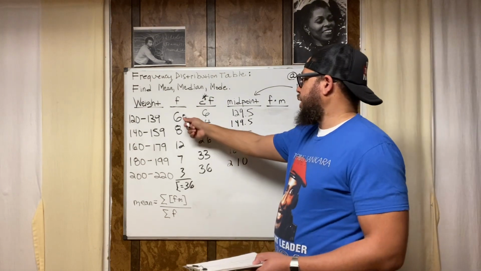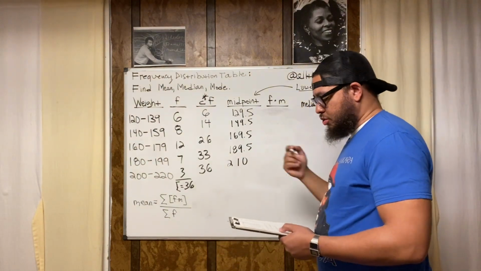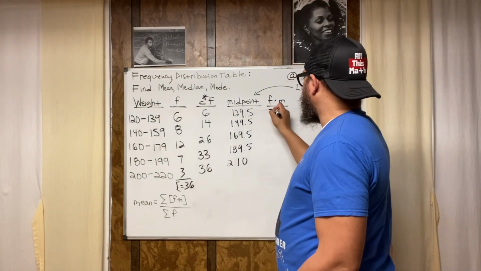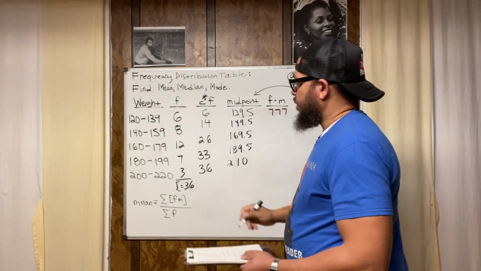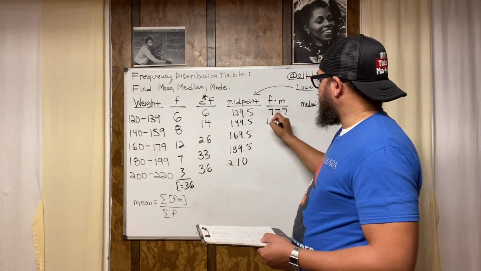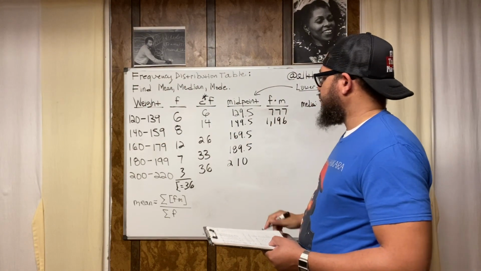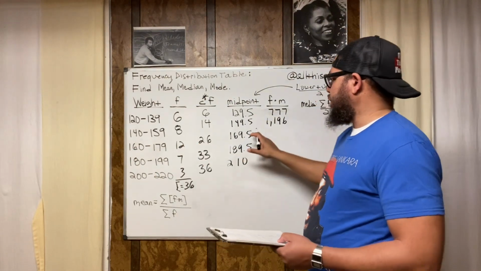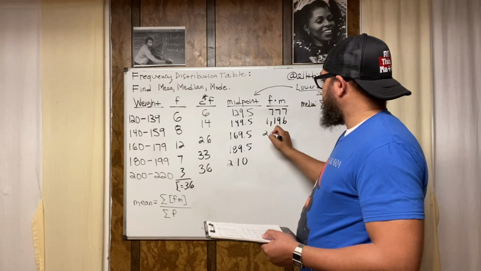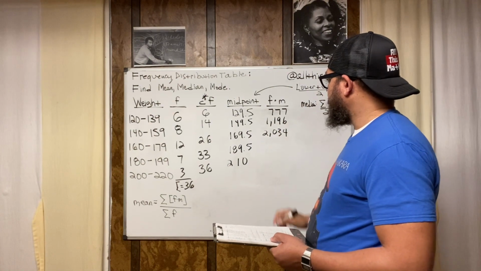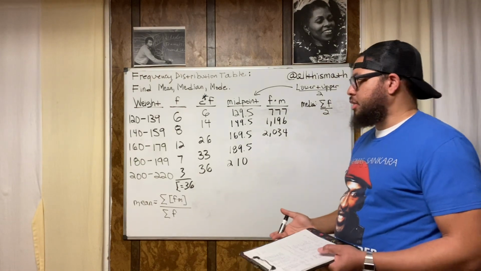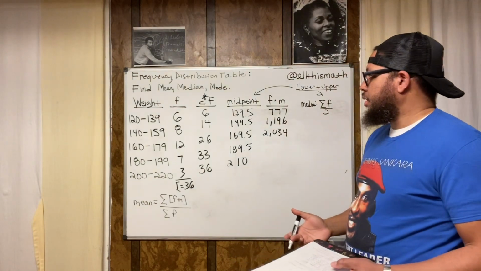So first we're going to do 6 times 129.5. Use your calculator. When I did 6 times 129.5, I got 777. And then when I did 8 times 149.5, I got 1,196. Then when I did 12 times 169.5, I got 2,034. See, it's not difficult. It's tedious, but it ain't difficult. I mean, it's arithmetic. We just doing multiplication, right?